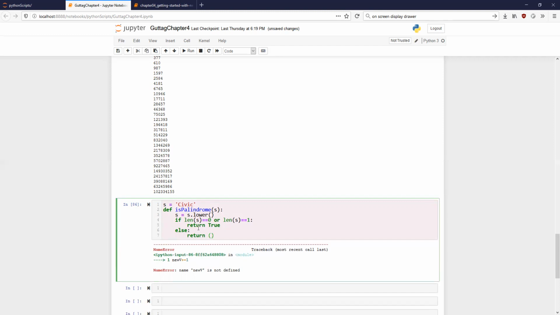What are you going to check for? We check whether the first element of s is equal to the last element of s. How do we check for that? s[0] is equal to s[-1]. And what else do we check? And is palindrome of what?